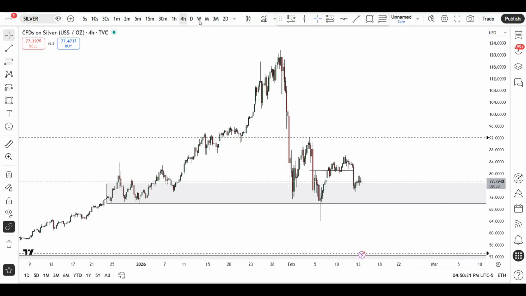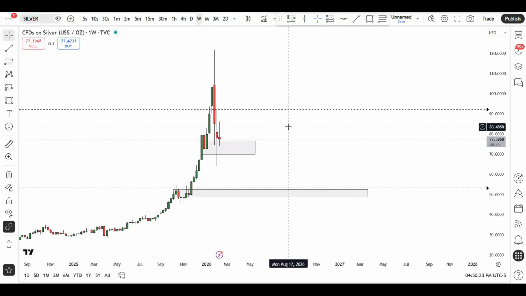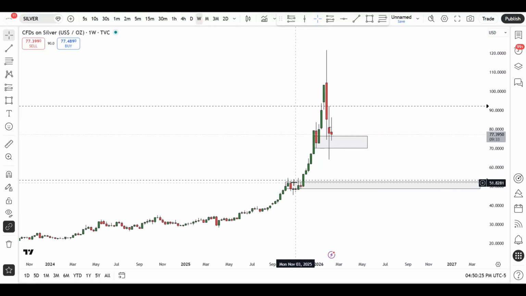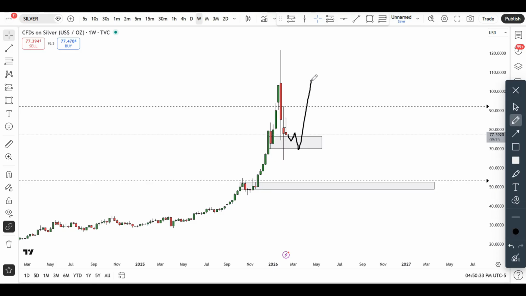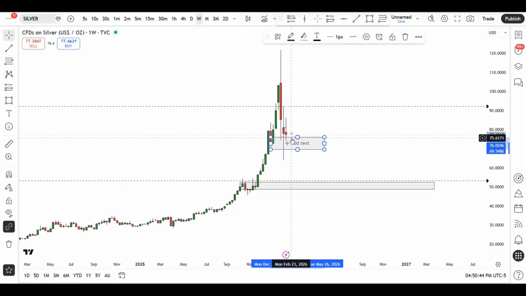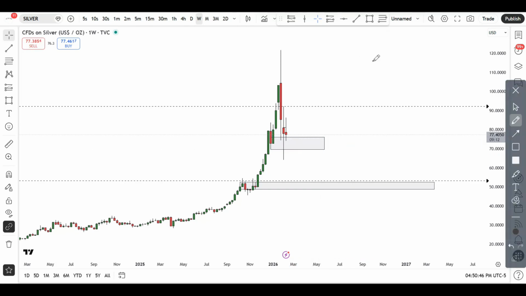Actually, let me just show you guys the demand zone that I'm saying on the weekly. As you can see here, this is the demand zone that we have on the weekly. So if the market is to give us that push, I expect this to work, to push again to the upside from here. But if for some reason that doesn't happen, let's say the market gives us that break to the downside, taking off these lows.